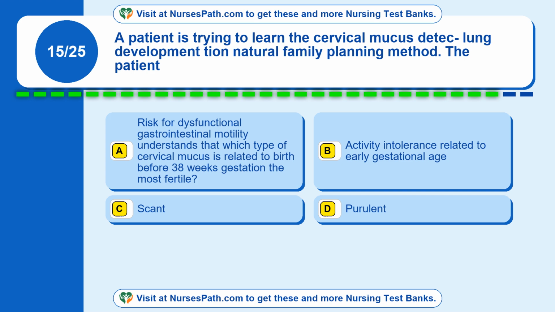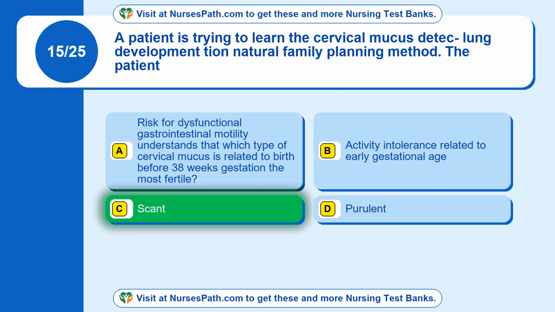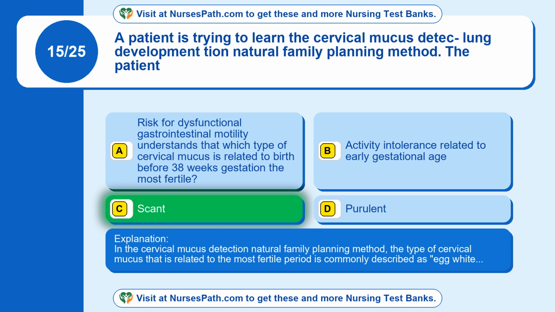Question 15. A patient is trying to learn the cervical mucus detection natural family planning method. The patient understands which type of cervical mucus is the most fertile. Option C. Scant. Option D. Purulent. The correct answer is option C. Scant. In the cervical mucus detection natural family planning method, the type of cervical mucus that is related to the most fertile period is commonly described as egg white.